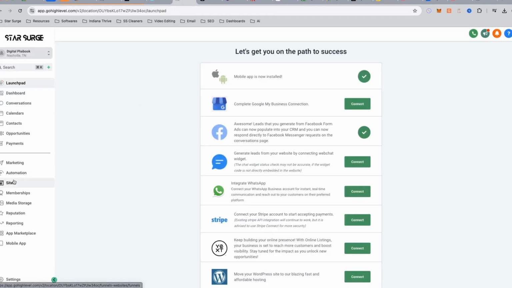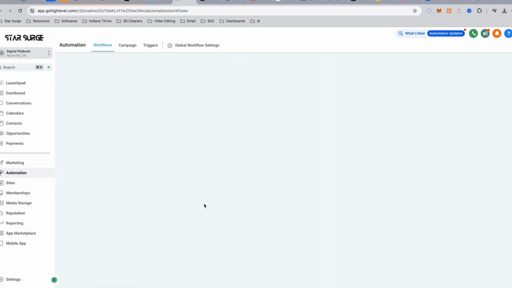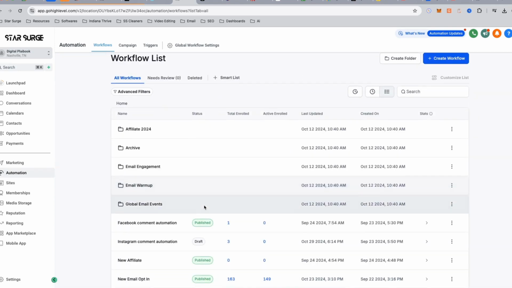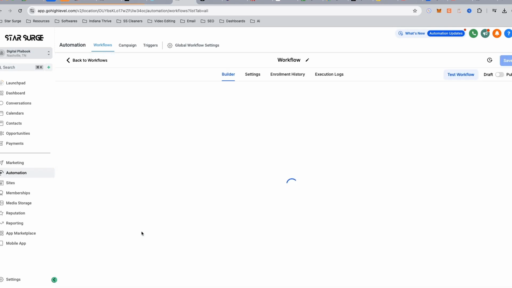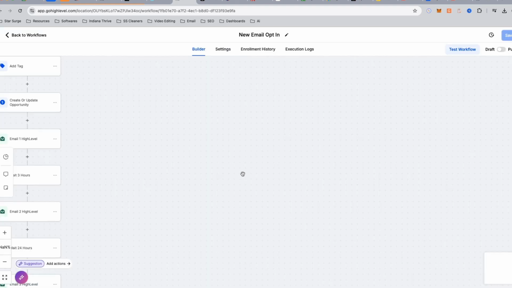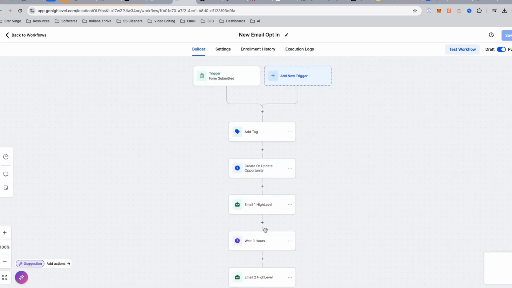What we're going to do before we talk about the funnel is we're going to get the backend set up as far as the automations and emails. So when someone clicks on your funnel to enter in their information, they're going to get put into this email opt-in where I think there's about 60 plus emails that are already going to be in here that's going to be promoting whichever AI tool that you guys are going to be wanting to create content around.